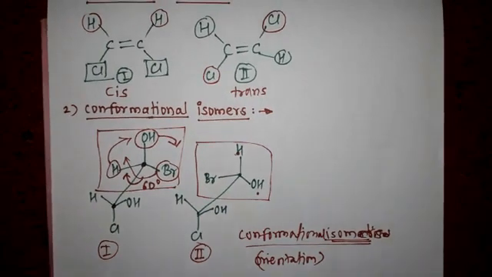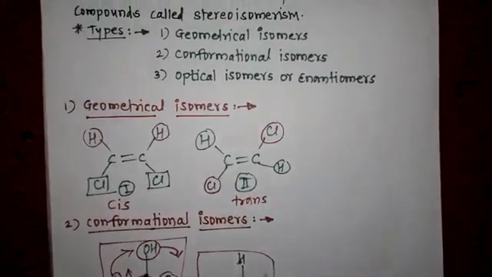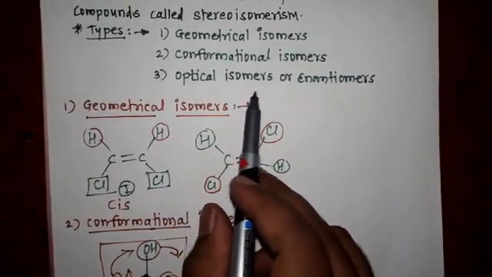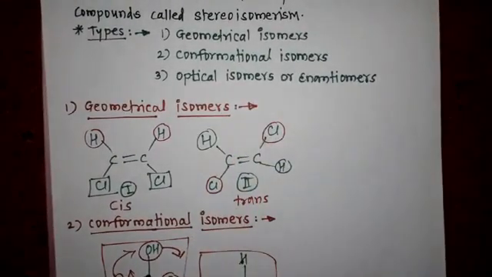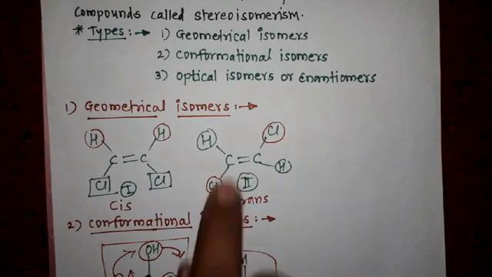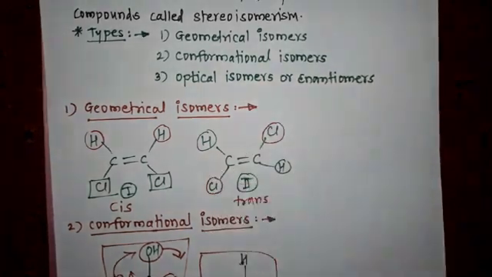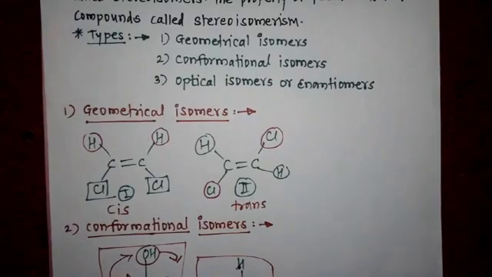The next type is optical isomers or enantiomers. This type is given in the 12th syllabus, hence we will study optical isomers or enantiomers in detail in the next video.